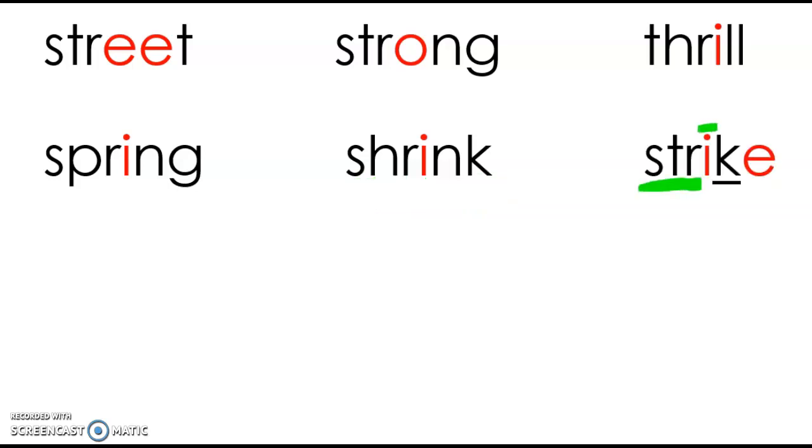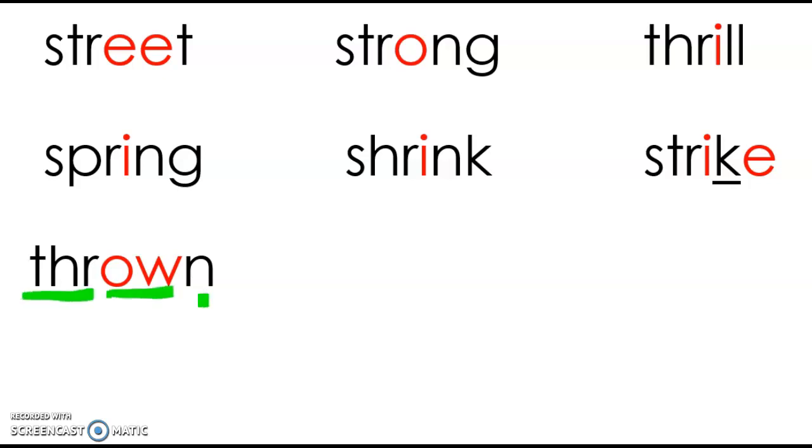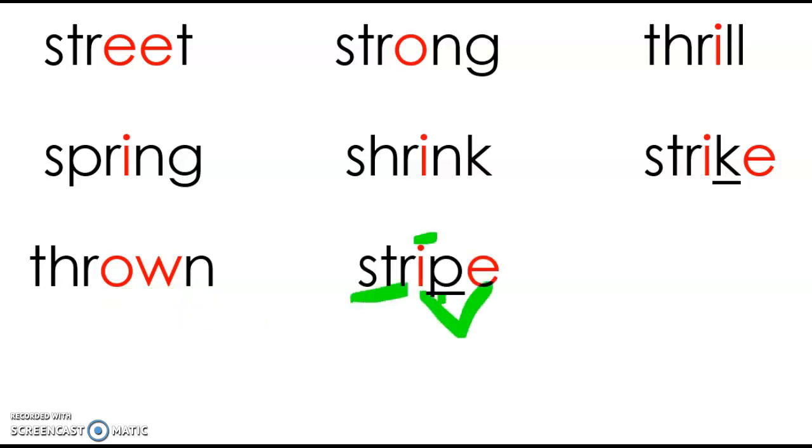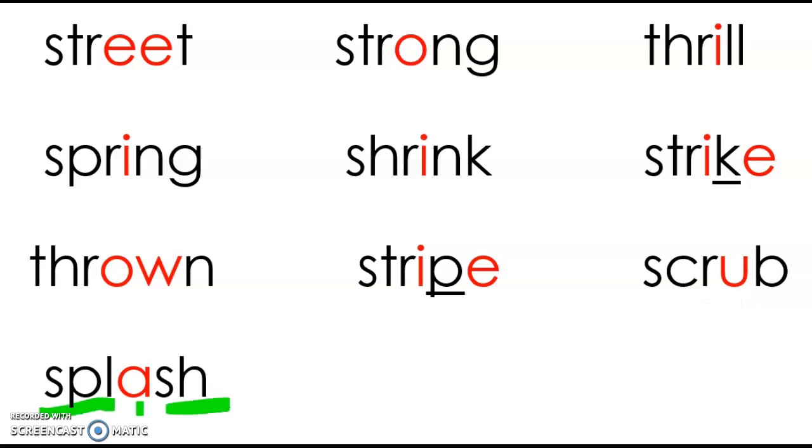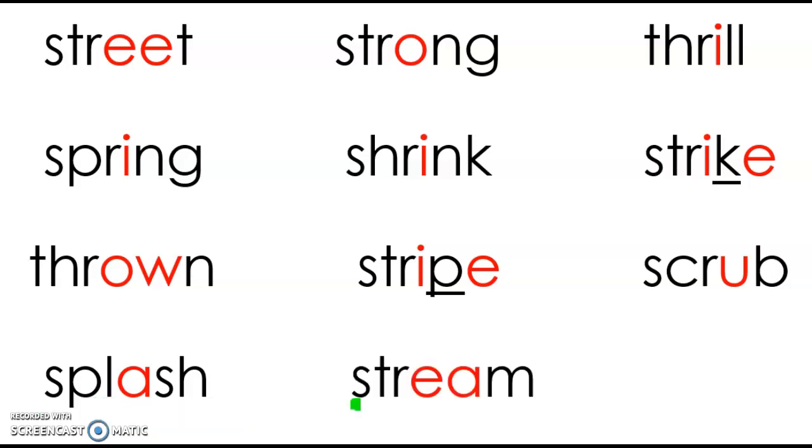Next word. Super E makes the I say its name. The word is strike. Next word, think. Say. The word is throne. Next word, think. Super E. Say. The word is stripe. Next word, think. Say. The word is scrub. Next word, think. Say. The word is splash.